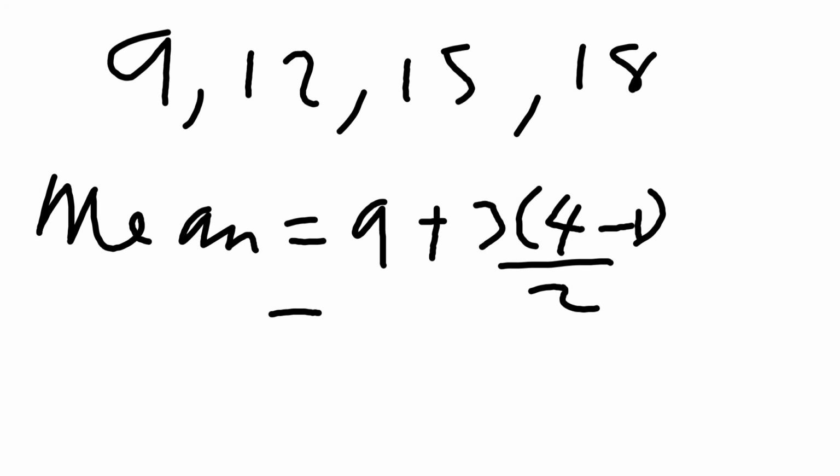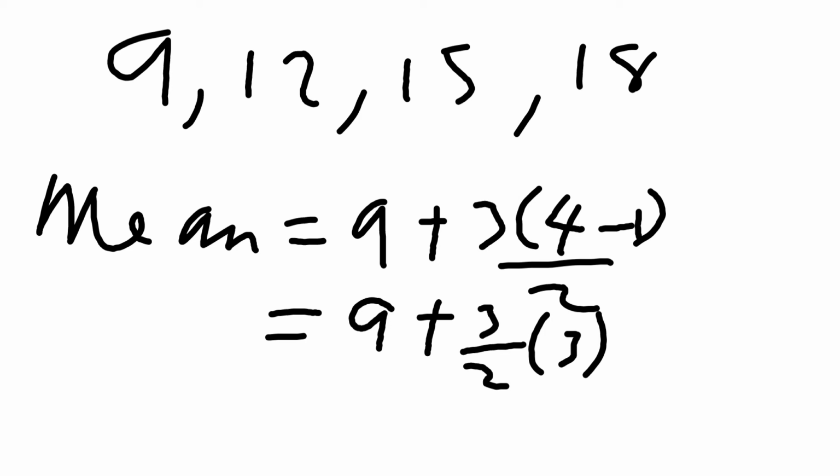That is 9 plus 3 over 2 of 3, which is equal to 9 plus 9 over 2. Well, what is 9 plus 9 over 2? That's 27 over 2, which is nothing but 13.5.